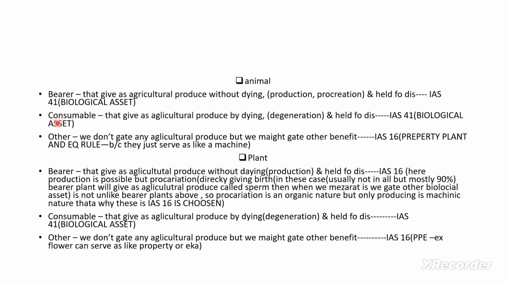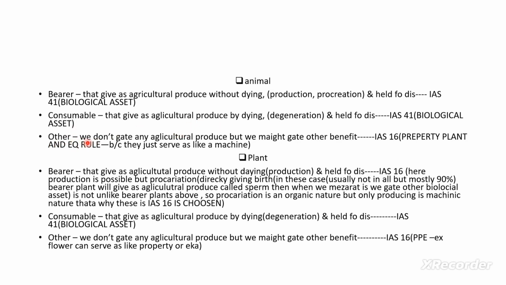Consumables are treated under IAS 41 again. These are animals that can give us an agricultural produce by dying. So the others are other sections.